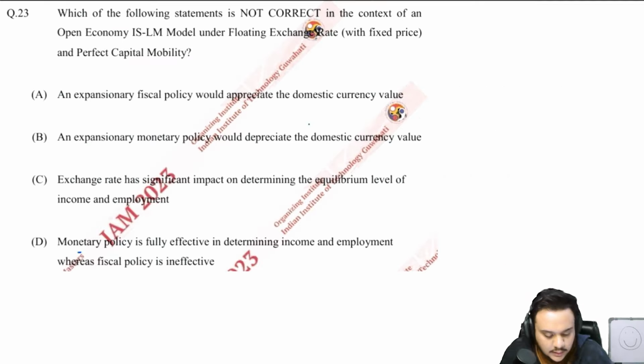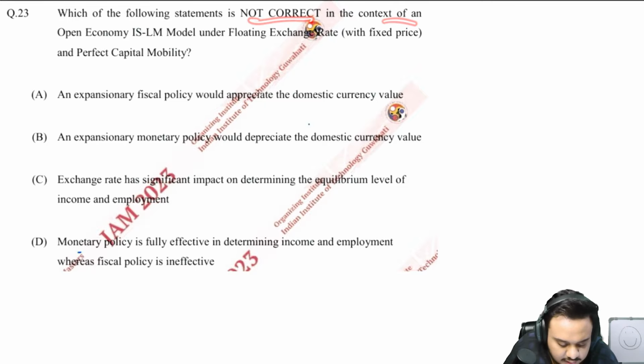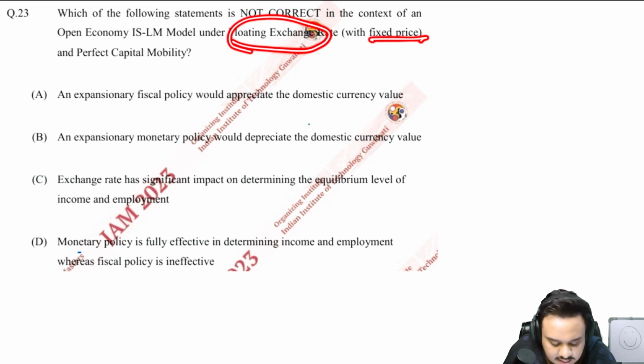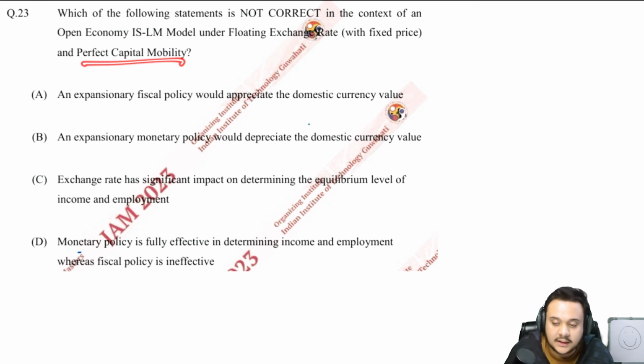Let us move on. The 23rd one says, which of the following statements is not correct in the context of an open economy IS-LM under floating or flexible exchange rate, price is fixed and there is perfect capital mobility. These questions are fairly easy. I've given all of the graphs in the notes. When you are faced with such a question, first of all write down all of the assumptions.